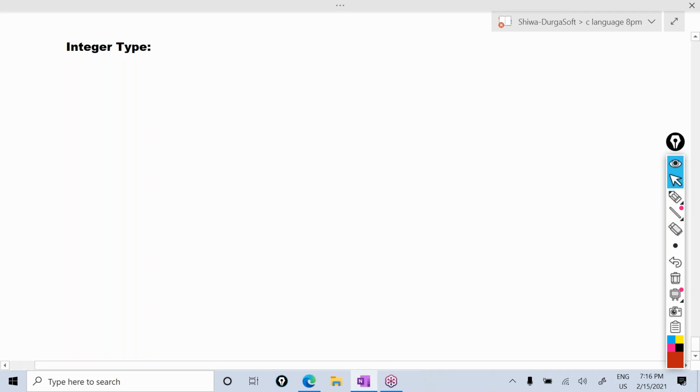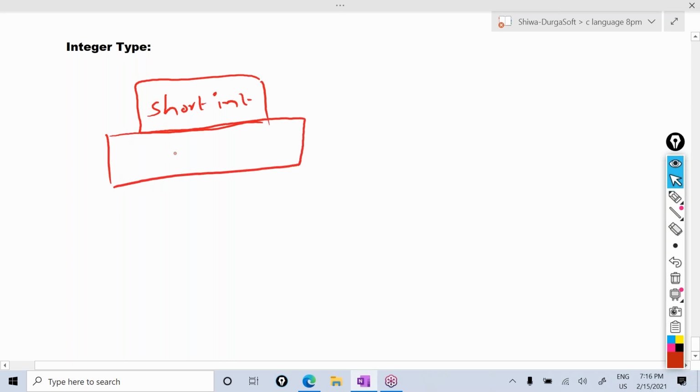Okay, so in the integer type, 4 types are there. What are those? First one is short int. Short int has some range. To accept more than that, we use int. So that's why I'm taking one big box here.